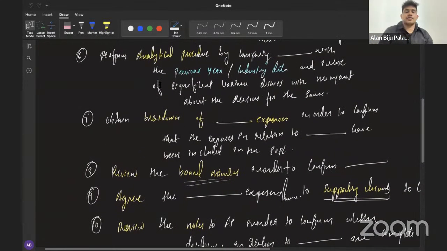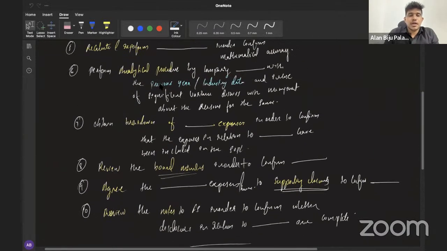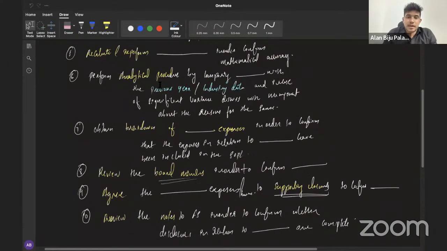Yes, sir. Okay, fine. So this is what you need to consider in order to write substantive procedures in relation to scenario specific points. Okay.